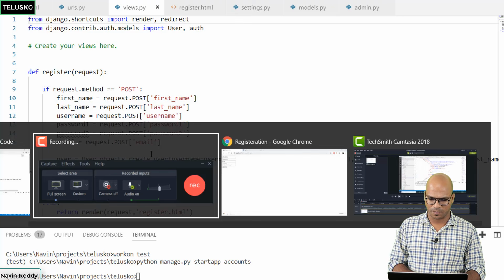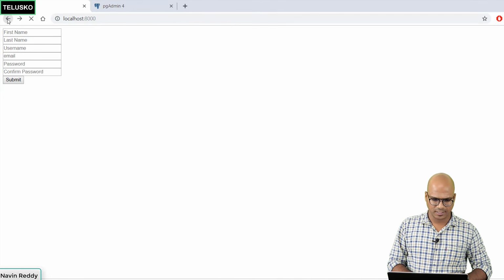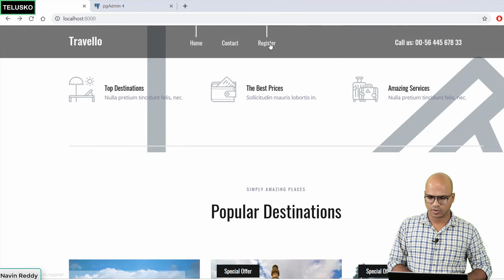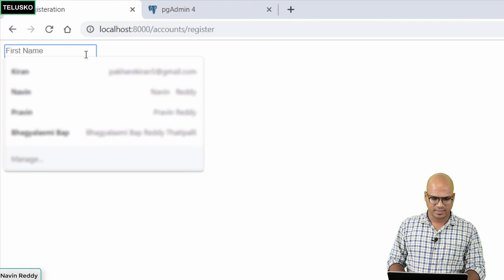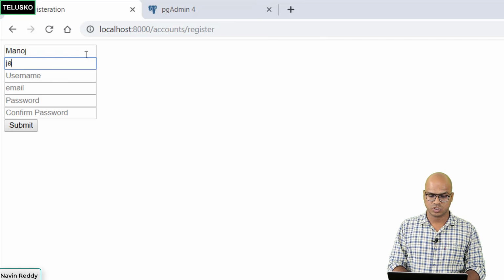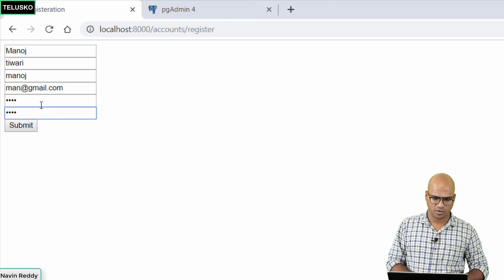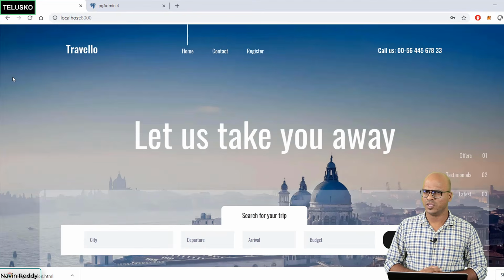Let's verify. Let's go back to our home page, and we'll say register. I want to register the user. And this time, I want to register Manoj Tiwari. The username is Manoj. Email ID is man@gmail.com. And the password is, let's say, 1234. Let's set the password as 1234. Click on submit. We got the home page.